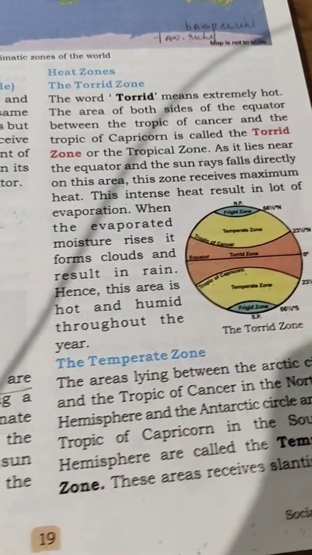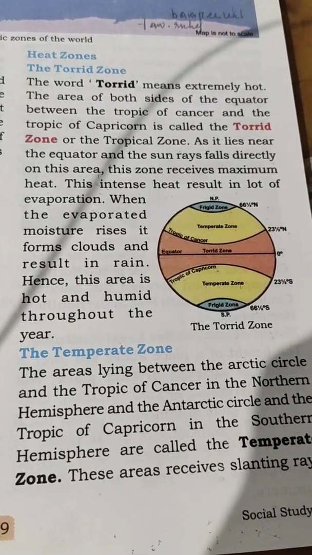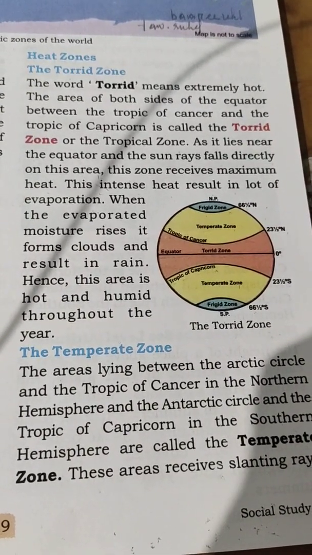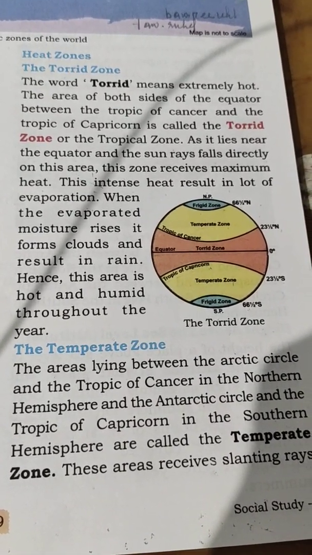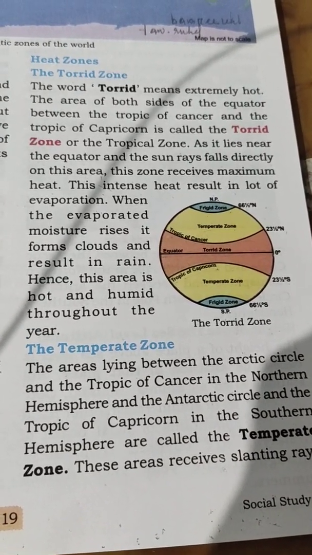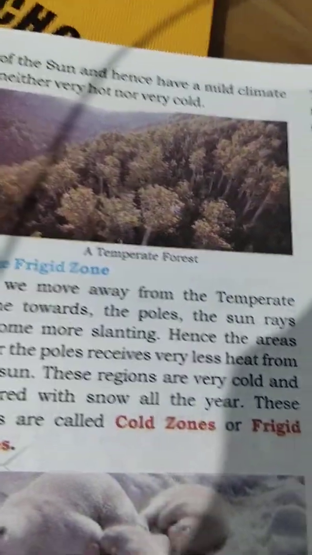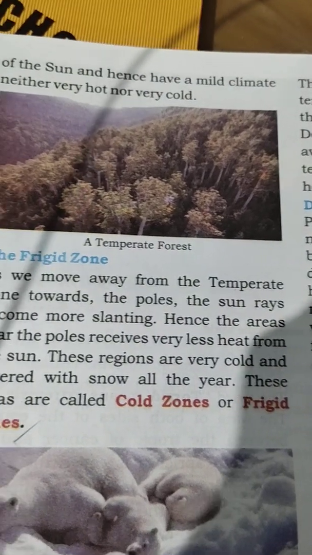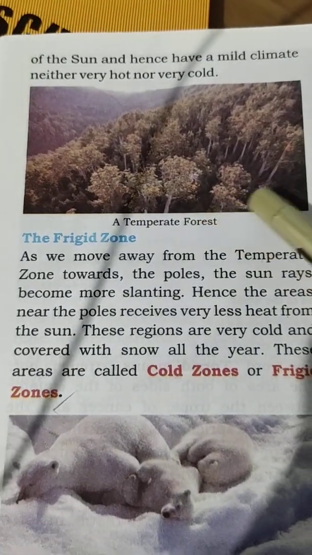The temperate zone. The areas lying between the Arctic Circle and the Tropic of Cancer in the northern hemisphere, and the Antarctic Circle and the Tropic of Capricorn in the southern hemisphere, are called the temperate zone. These areas receive slanting rays of the sun and hence have a mild climate, neither very hot nor very cold. Students, see temperate forest.